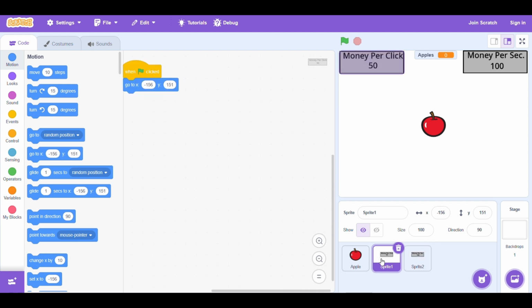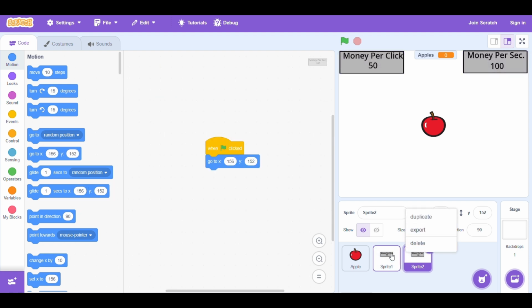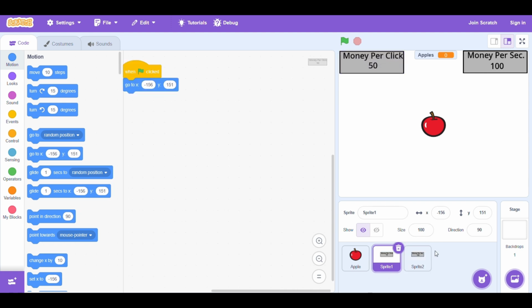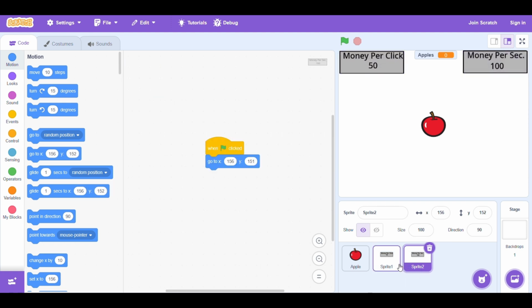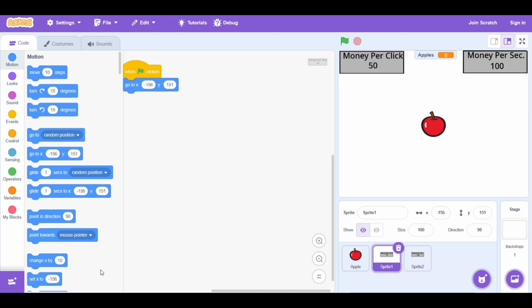Nice. I'm just going to change that to 151, and the same for Y. Actually, the expression is 156 and minus 156. That's funny. Go to the money per click guy.